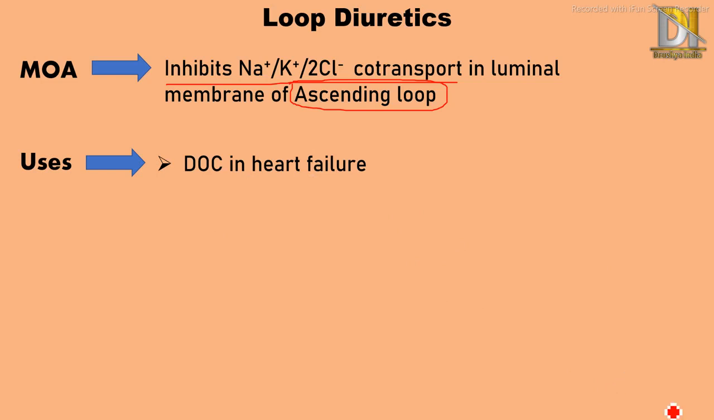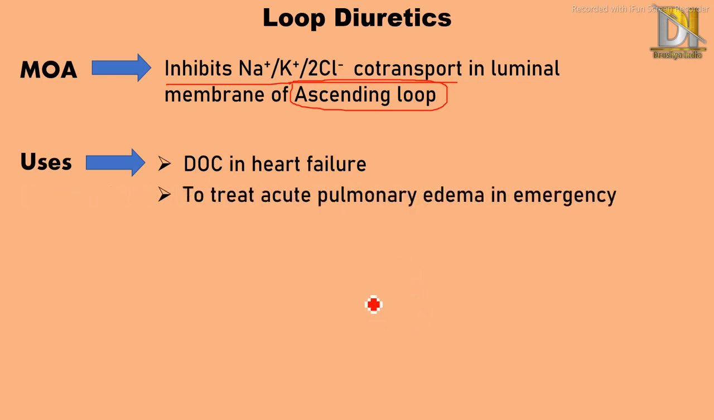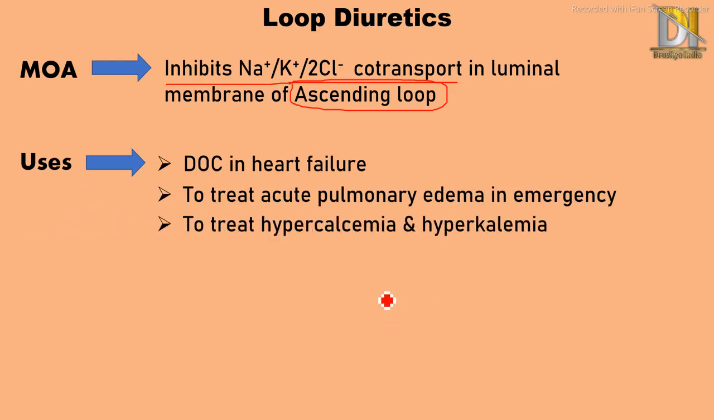Thiazide diuretics are given 30 minutes before administering loop diuretics. The next use is to treat acute pulmonary edema in emergency. Then to treat hypercalcemia and hyperkalemia. Hyperkalemia means if there is an increase in potassium level in the body, for that treatment loop diuretics are used. And also if there is increased calcium level in the body, then also loop diuretics are used.